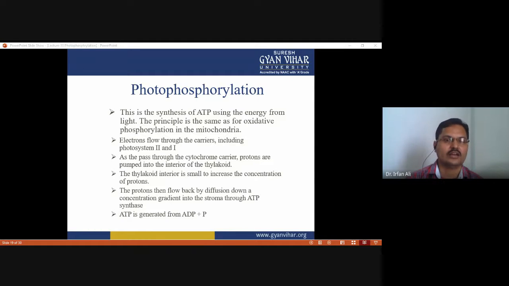The protons then flow back by diffusion down the concentration gradient into the stroma through ATP synthase. At the same time, ATP synthase generates ATP from ADP and phosphate. This is called photophosphorylation because it requires light for the synthesis of ATP.